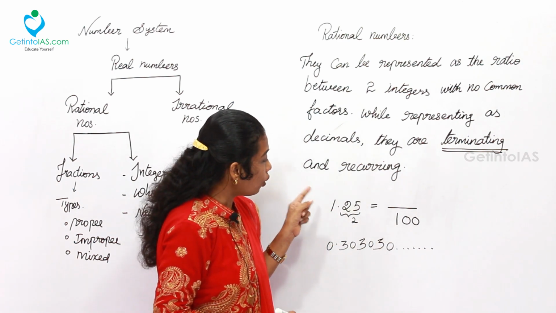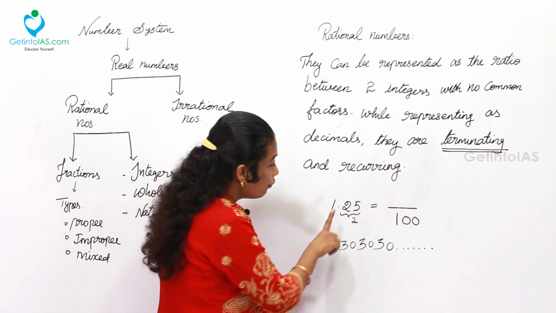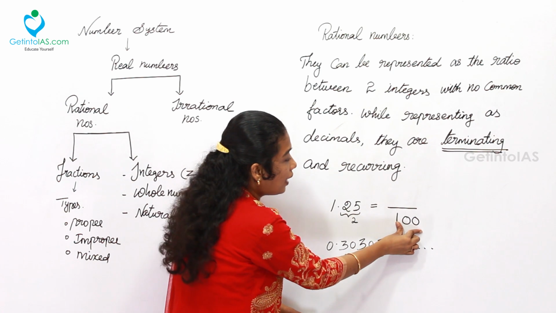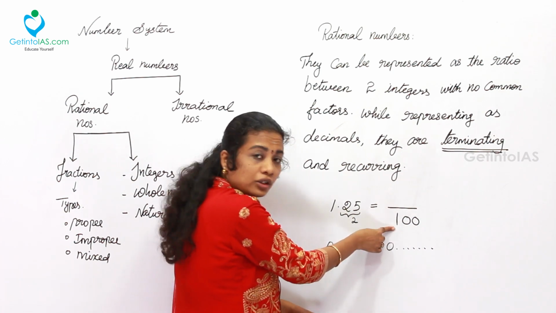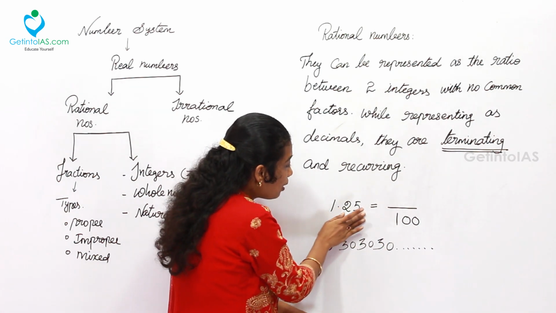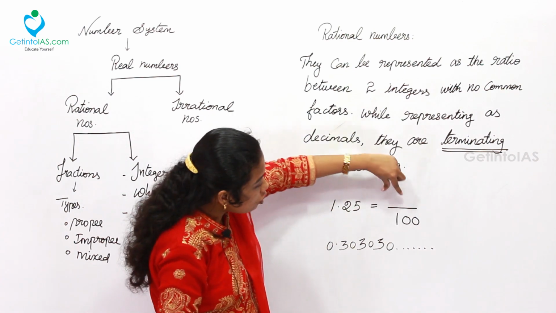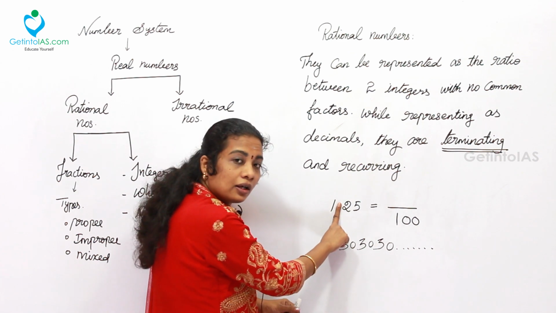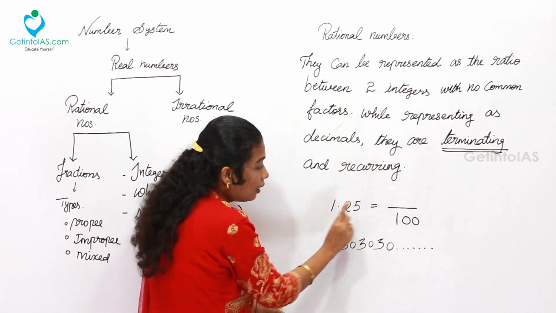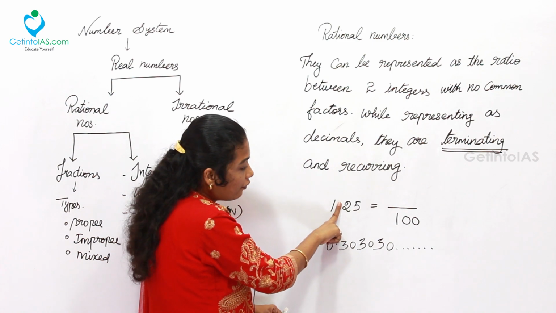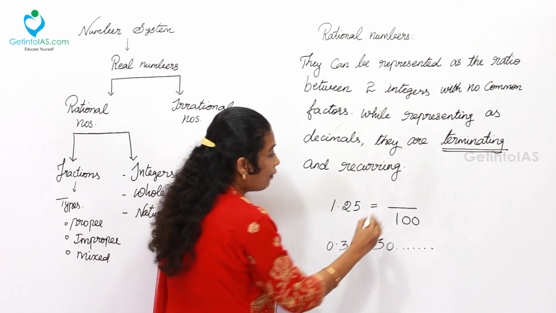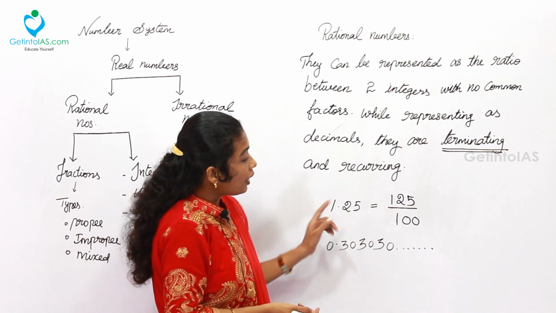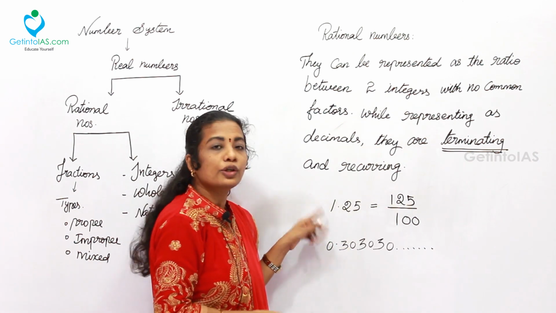Now simply write the value without the decimal. What I have done is count the digits and put that many zeros, with a 1 before them. Now what is to be written in the numerator? Simply hide the dot. We have taken 100 to eliminate this dot. After eliminating it, 125 is available, and that is to be written in the numerator. So the numerator is 125 by 100, which equals 1.25.